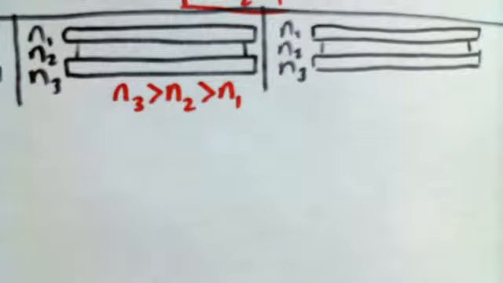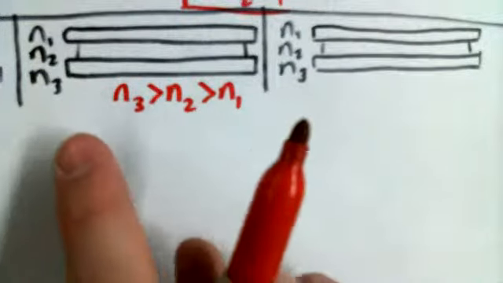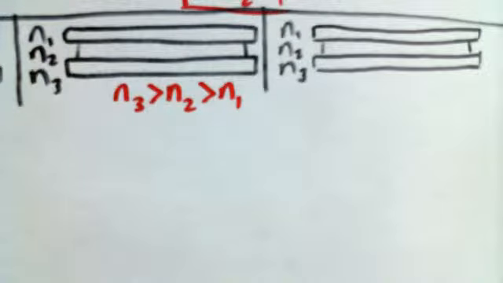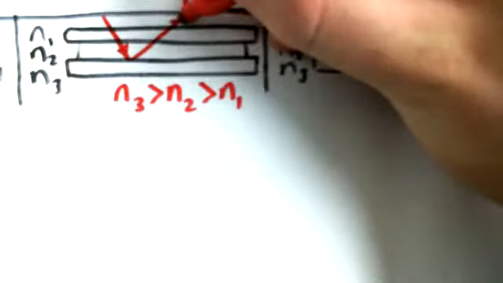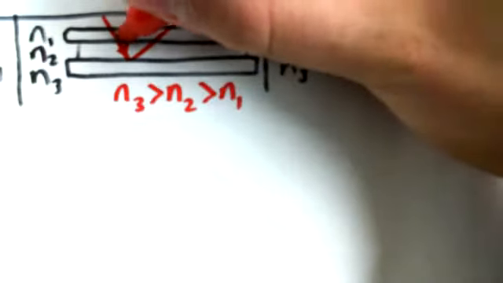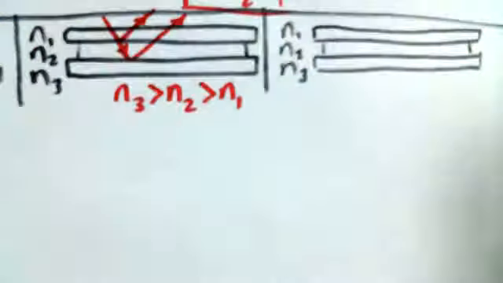Now I'd like to deal with three layers where the index of refraction in the third layer is greater than the index of refraction in the second layer, which is greater than the index of refraction in the first layer, which means that you're going to get inversion as it bounces off of the bottom layer, because the bottom layer has a greater index of refraction than the layer above it, and you're going to get inversion when you bounce off the top of the second layer, because the second layer has a greater index of refraction than the top layer. So you're essentially going to have two phase shifts, and the two phase shifts are going to cancel each other out. So that you end up getting destructive interference